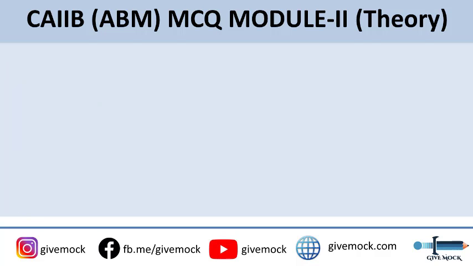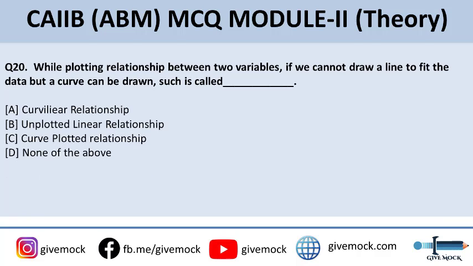Now coming up to the next question. While plotting relationship between two variables, this is an important question, please mark it. While plotting relationship between two variables, if we cannot draw a line to fit the data but a curve can be drawn, such a relationship is called. Options are A, curvilinear relationship, B, unplotted linear relationship, C, curve plotted relationship, or D, none of the above. The correct answer to this question is A, curvilinear relationship.